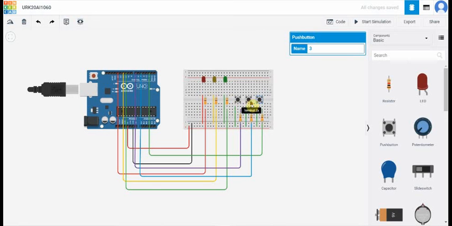the terminal 2 of the second push button is also connected to the terminal of the resistor, and the third push button's terminal is also connected to another terminal side of the third resistor. Now the other side of this resistor terminal is connected to the 7th pin of the Arduino Uno.